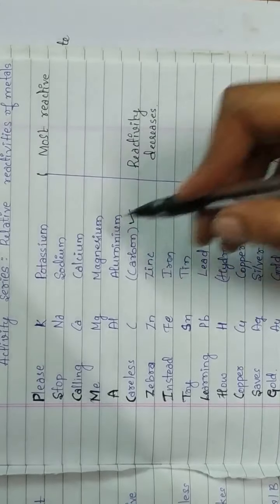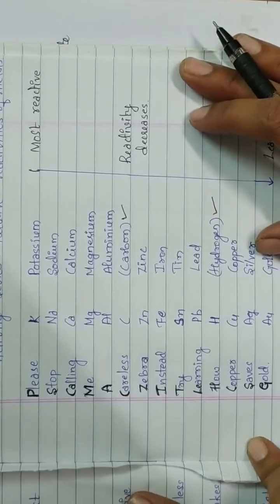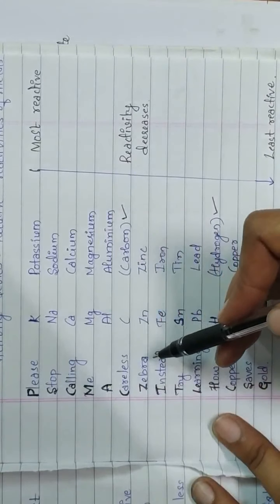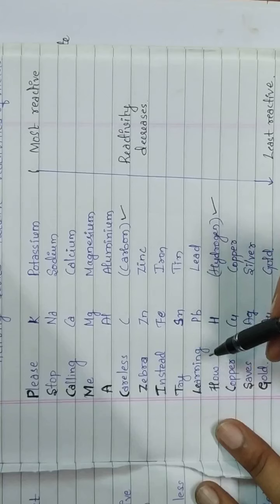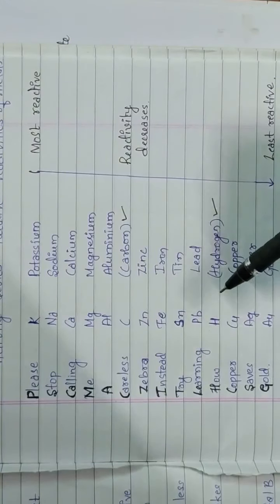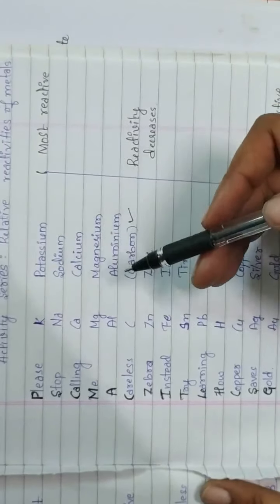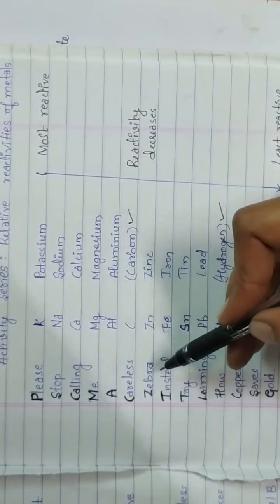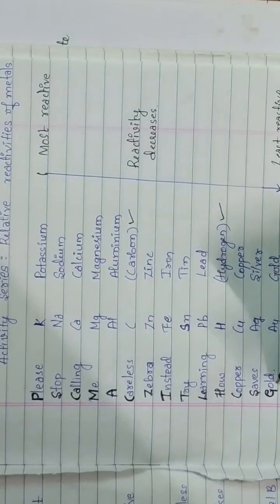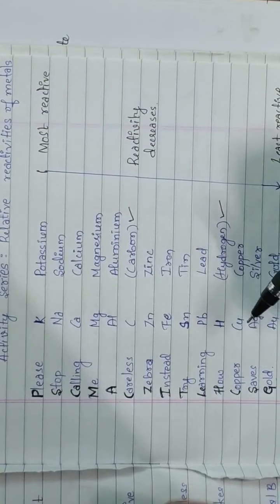Okay, to remember this series, I will tell you the trick. See here. Please stop calling me a careless zebra. Instead, try learning how copper says gold. If you remember this sentence, you can easily remember the reactivity series of metals. Okay, so please stop calling me a careless zebra. Instead, try learning how copper says gold. If you remember this sentence, you can easily remember the reactivity series.